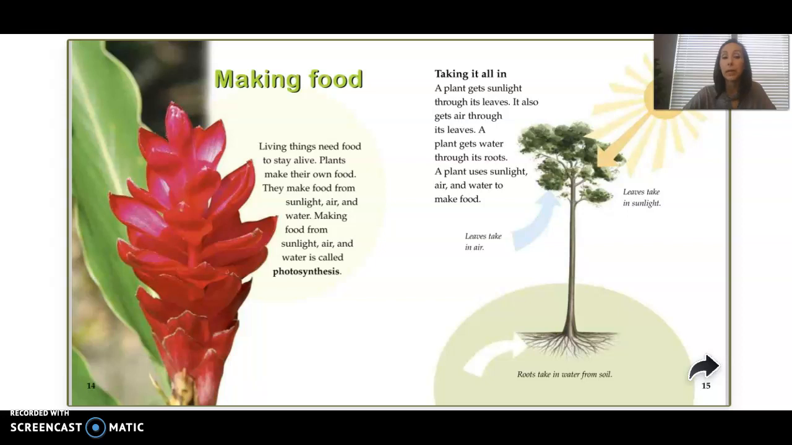Making food from sunlight, air, and water is called photosynthesis, and that's what we talked about at Fern Hollow with Miss Susie. Taking it all in. A plant gets sunlight through its leaves. It also gets air through its leaves. A plant gets water through its roots. A plant uses sunlight, air, and water to make food. I think that's pretty interesting, pretty amazing.